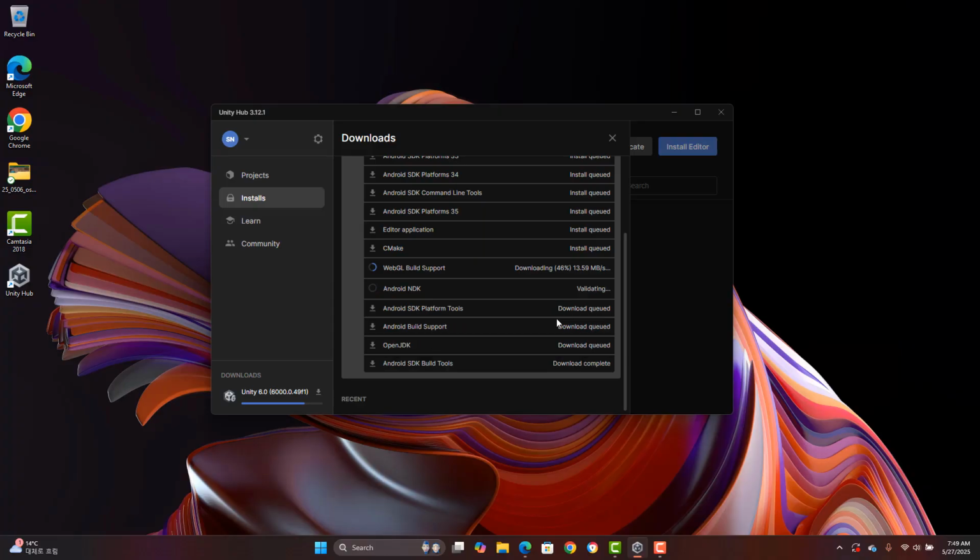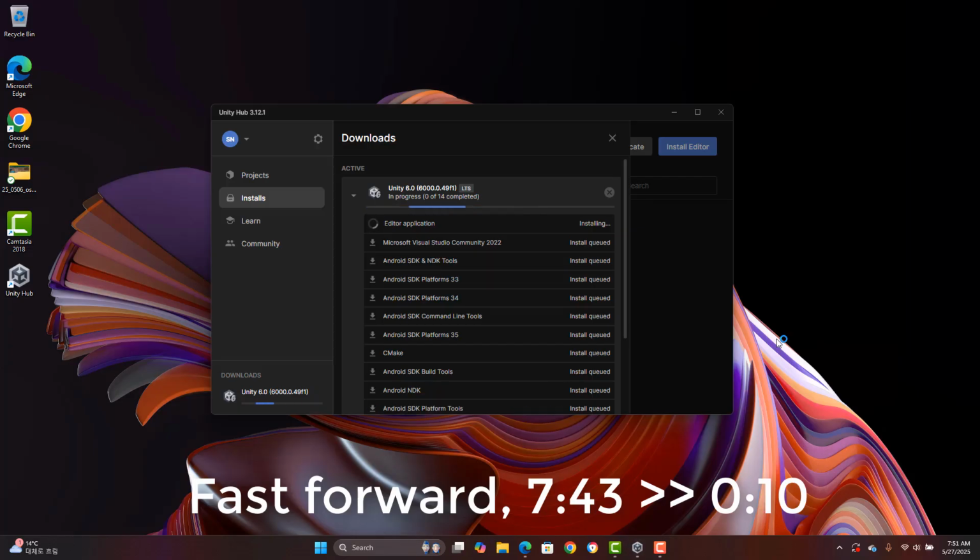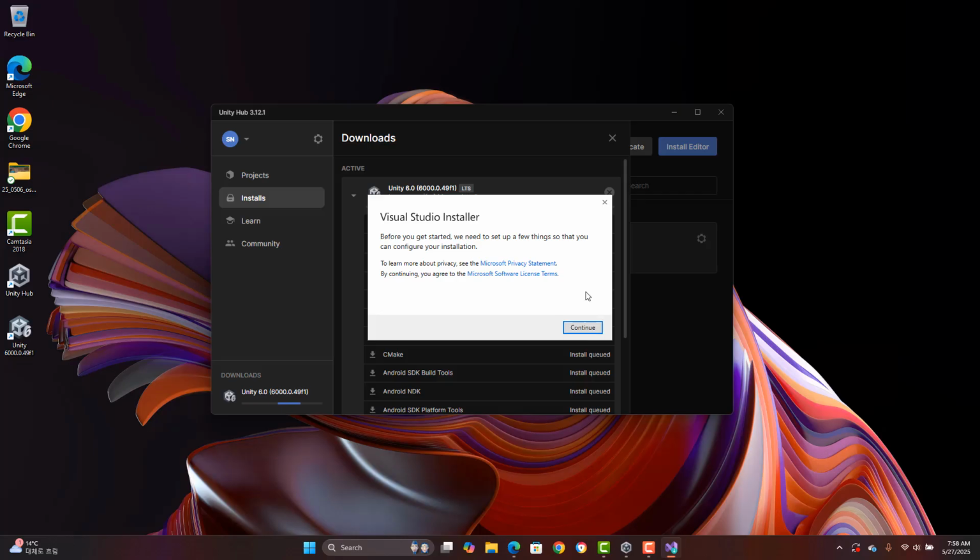And of course, you want to allow this app to make changes to your device. Yes. And now it will install your software. When you set up Visual Studio, you need another credential, so you just click OK.